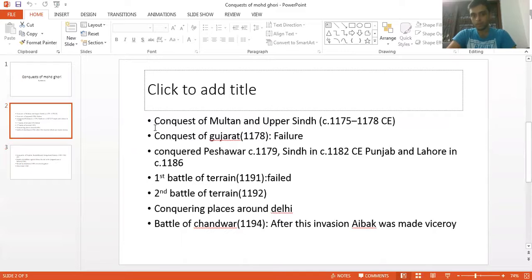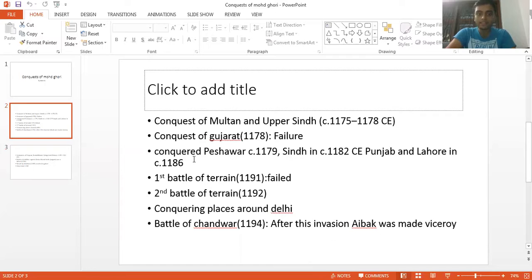So first, Muhammad Ghori invaded Multan and Upper Sindh, in the time period 1175 to 1178 CE. Just remember the conquest of Multan and Upper Sindh. Then he went to Gujarat, but at Gujarat he failed to conquer, because he faced a defeat from the powerful Solanki Bhima II of the Chalukya dynasty.